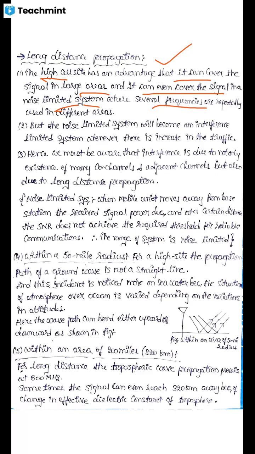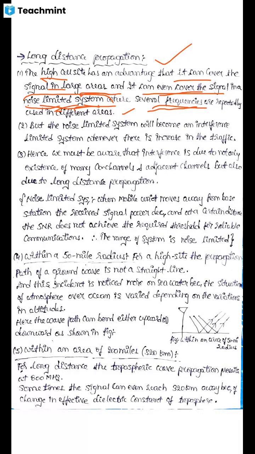So here it was said that using a high cell site, its advantage is that it can cover a large area, and the second advantage is that it can cover the signal in a noise limited system, where several frequencies are repeatedly used in different areas. What is meant by a noise limited system?